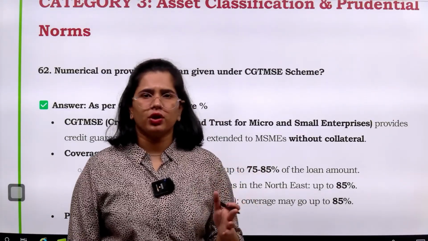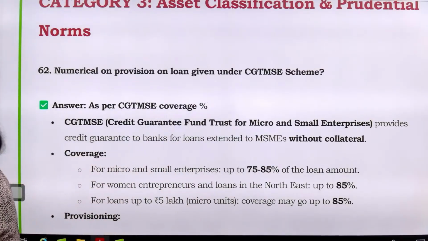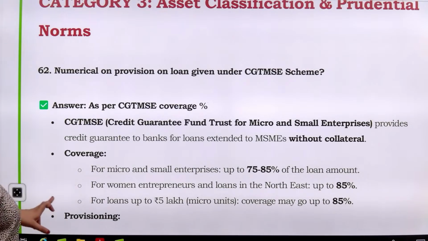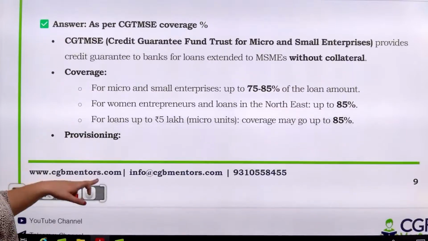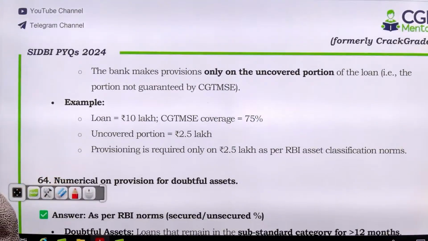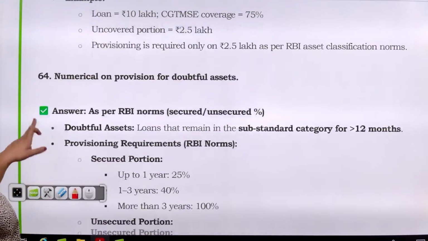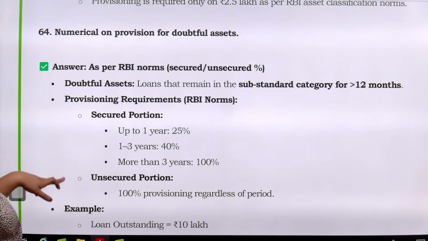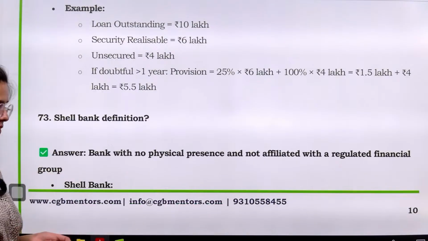I'm not very sure whether the figures were changed or not, but the same numerical has been written over there. So yes, there was a question on the CGTMSE scheme, a numerical question, that what kind of credit guarantee is being provided without collateral, what is the coverage on that particular thing, a question was there for the uncovered portion. Then there was a numerical on provision for doubtful asset. ठीक है, इसके ऊपर आपका एक provision था. We do not have the question, so there is no point in discussing it.